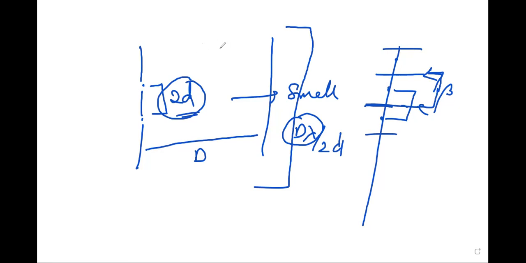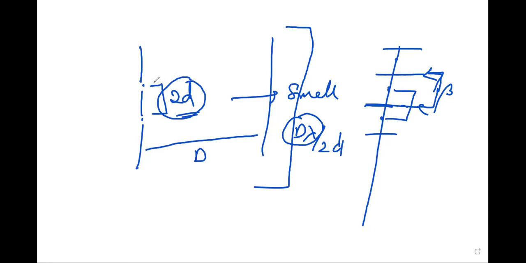Next one is the condition for good contrast. For this, the source must be narrow. This is a pin source, it must be extremely small. If the source is not narrow, then interference between waves from different parts of the same source will take place and the contrast will be poor. The contrast will be poor when the sources are not narrow.